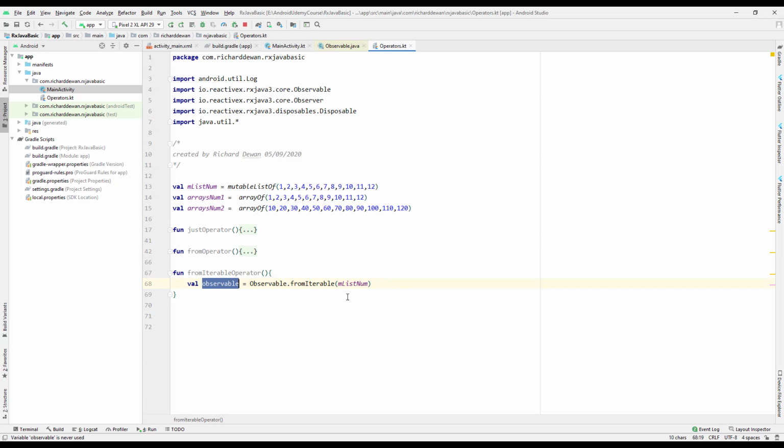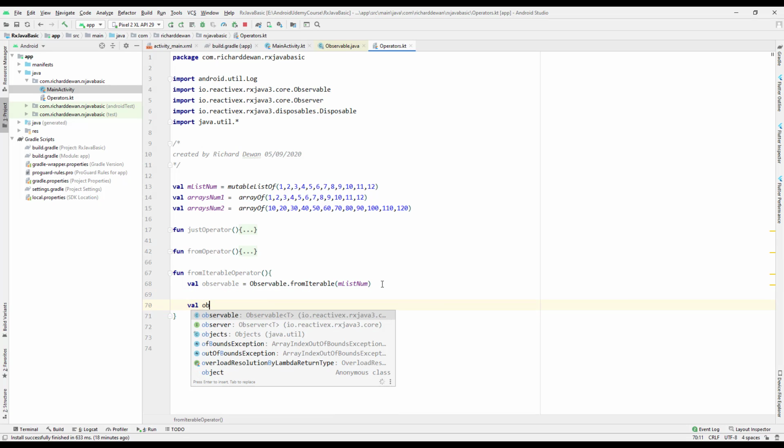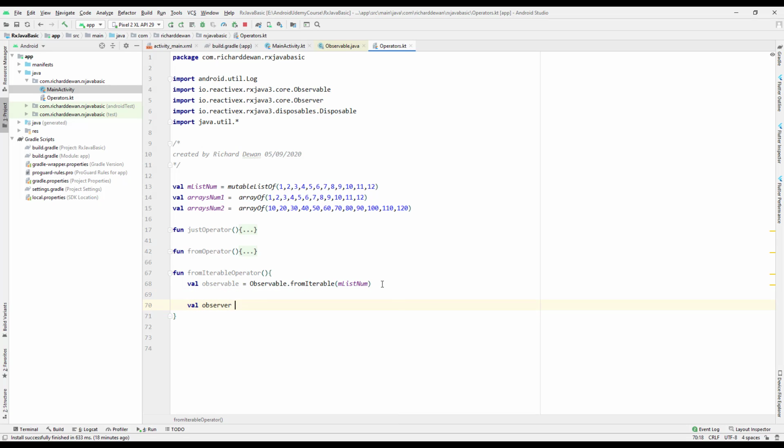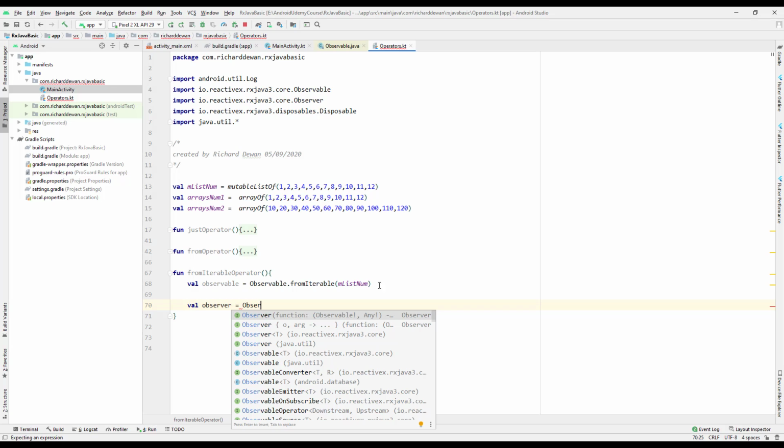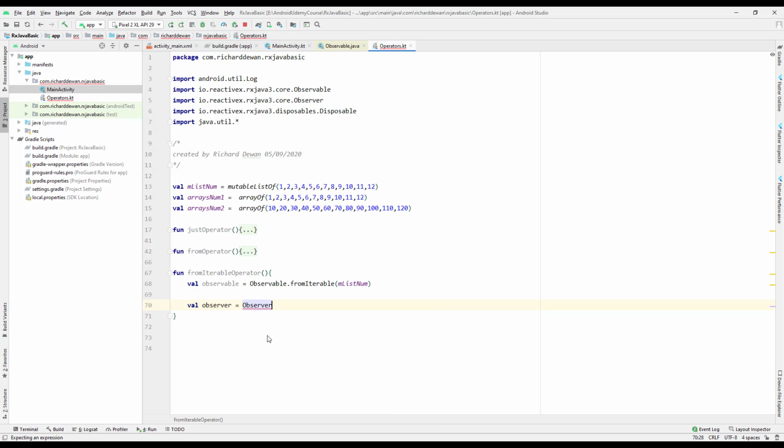Now we have the observable. We need to create an observer. Okay, sorry, I need to create the observer object first over here. So we create an object and implement the Observer.